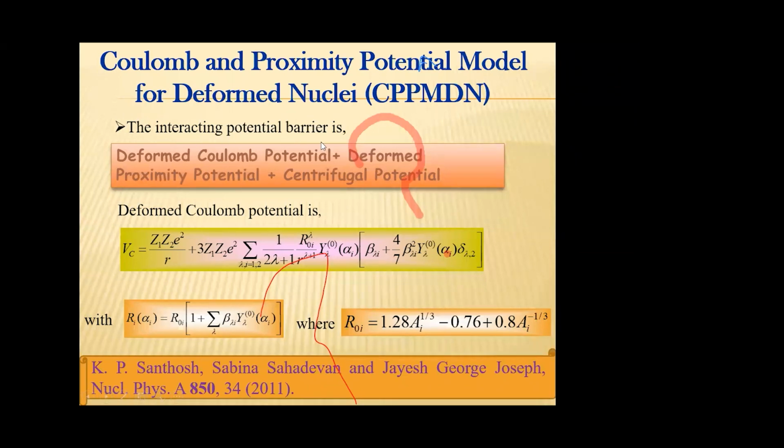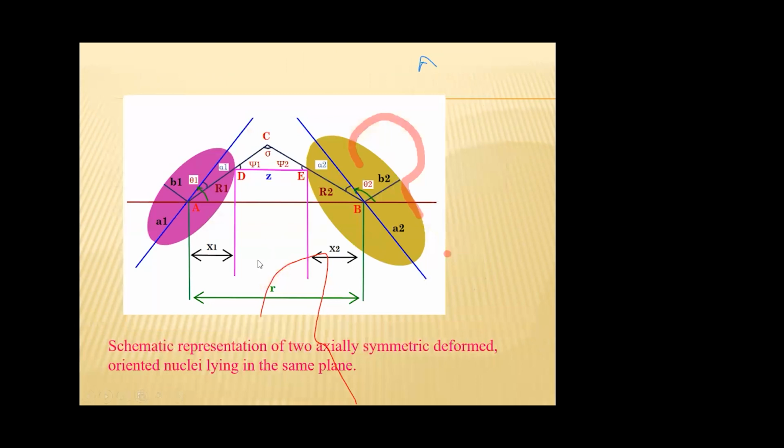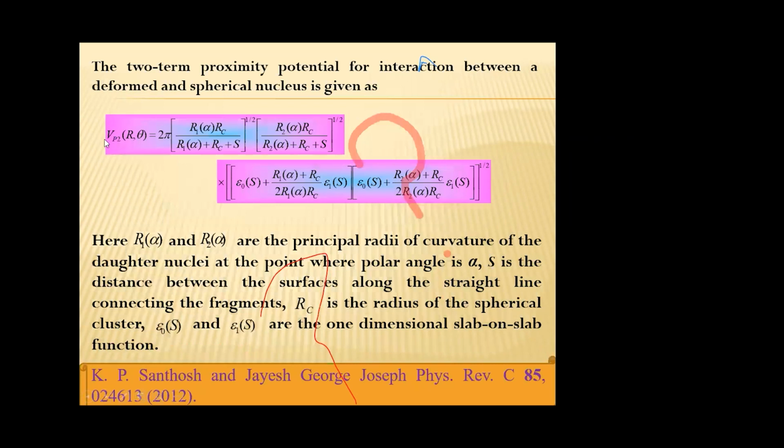Here, the interacting potential barrier is taken as the sum of deformed Coulomb potential, deformed proximity potential, and centrifugal potential. The deformed Coulomb potential can be calculated by this equation. Here, this is the schematic representation of two axially symmetric, deformed, and oriented nuclei lying in the same plane. This is the expression for the deformed proximity potential.